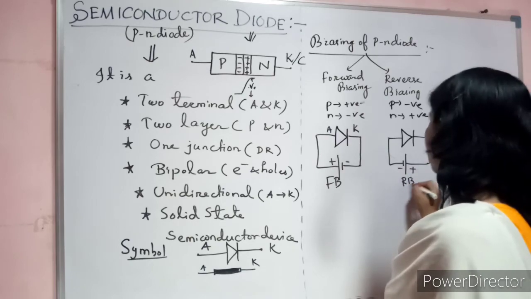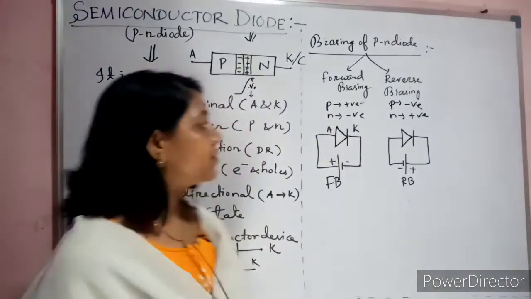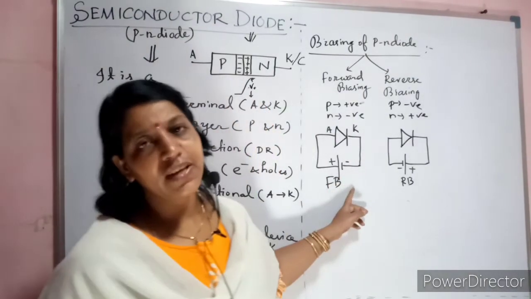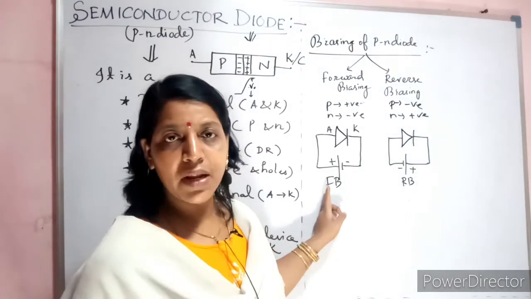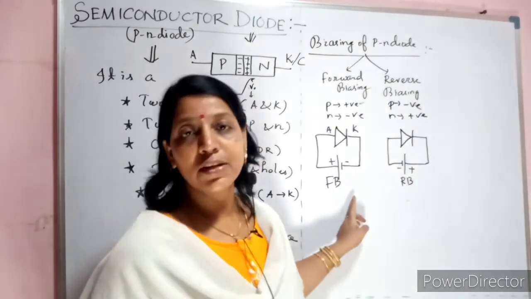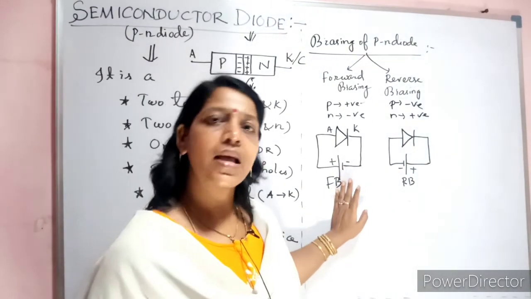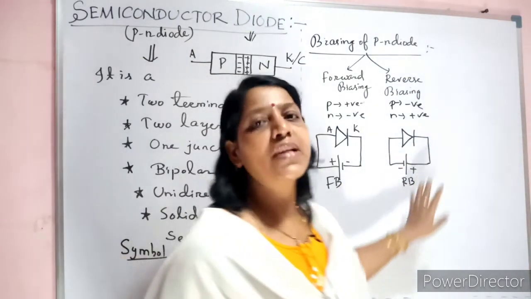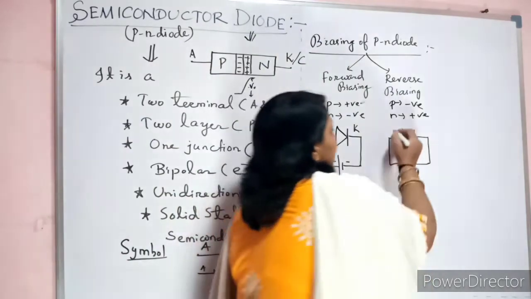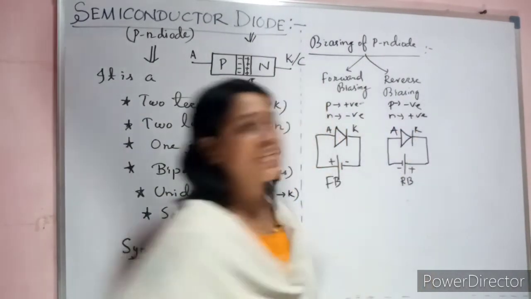This is called a reverse bias. See the connections, very simple concept. When your anode is connected to positive of the supply or battery and cathode to negative of the battery, it is called forward bias. And just the reverse, anode connected to negative, cathode connected to positive, is called a reverse bias.